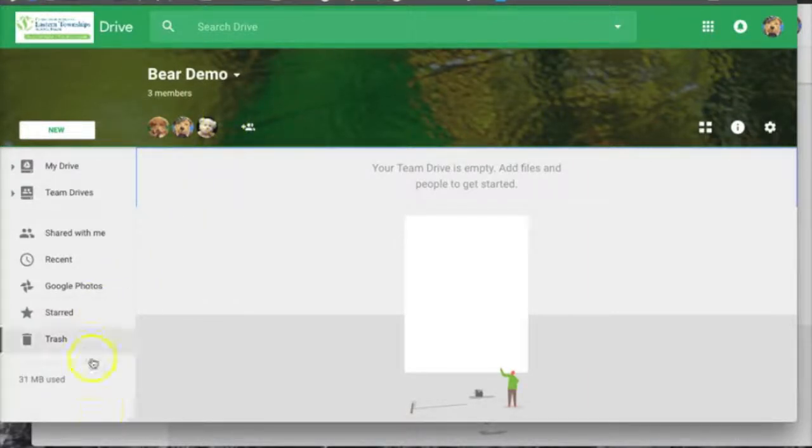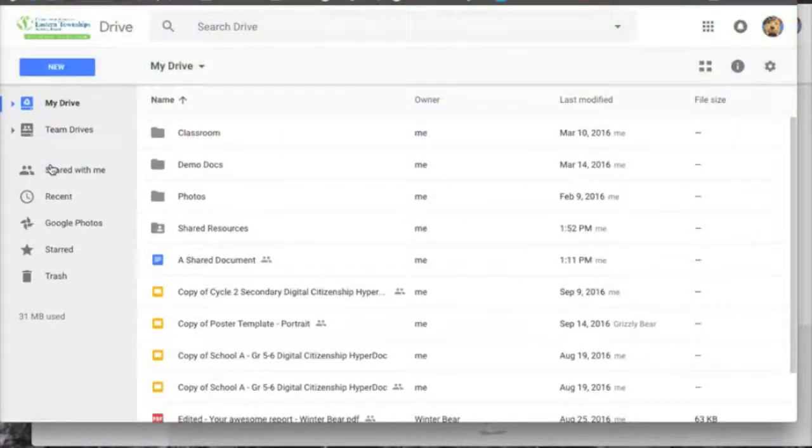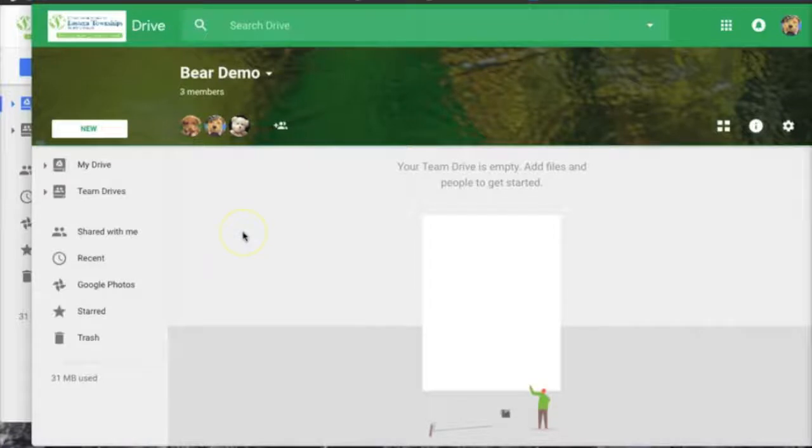When files are shared individually in My Drive, different individuals have different ways of organizing their files. This can lead to confusion when it is time to meet or get work done and one person cannot find where they stored the file. With team drives, everyone will find everything filed in the same place.